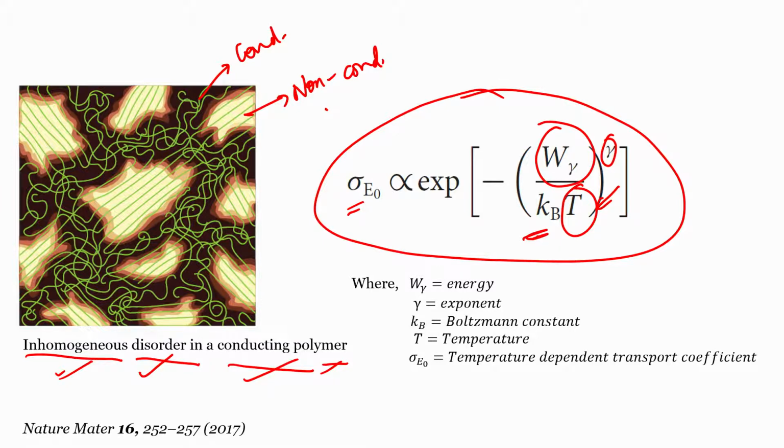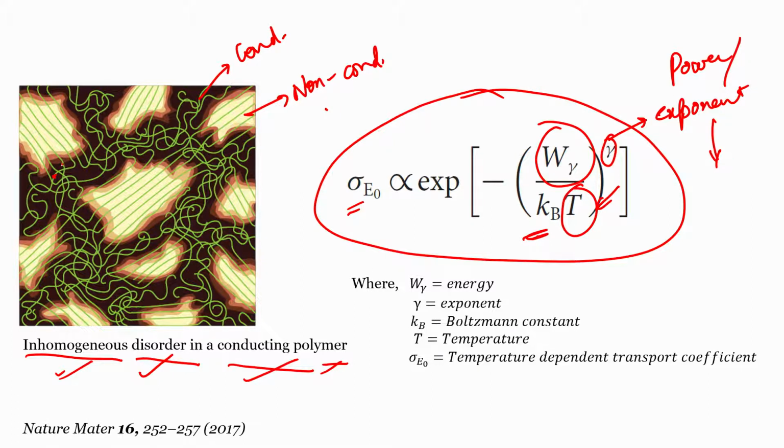So if we see this equation, one of the most integral components is this gamma. This gamma, as you can see, is an exponent, and in general terminology also it is called an exponent. Some people call it a power or exponent. Now what kind of exponent is this? This exponent defines how the transport happens from one conducting island to another conducting island.